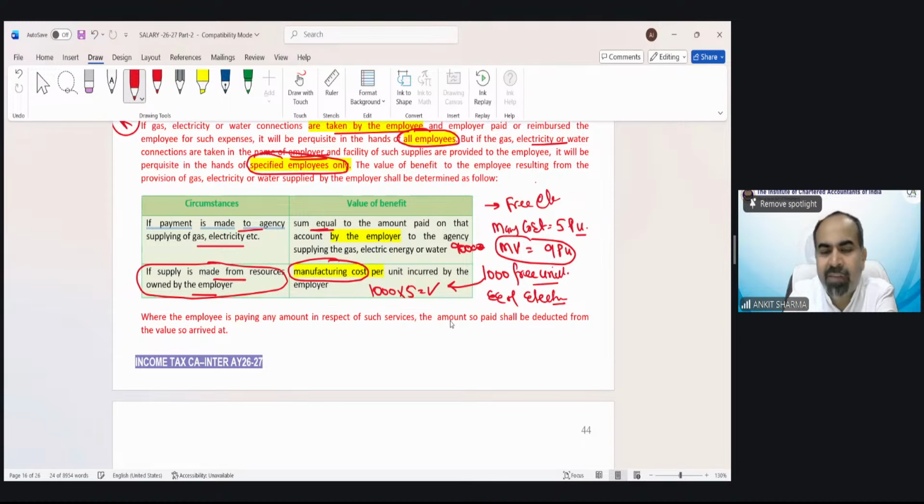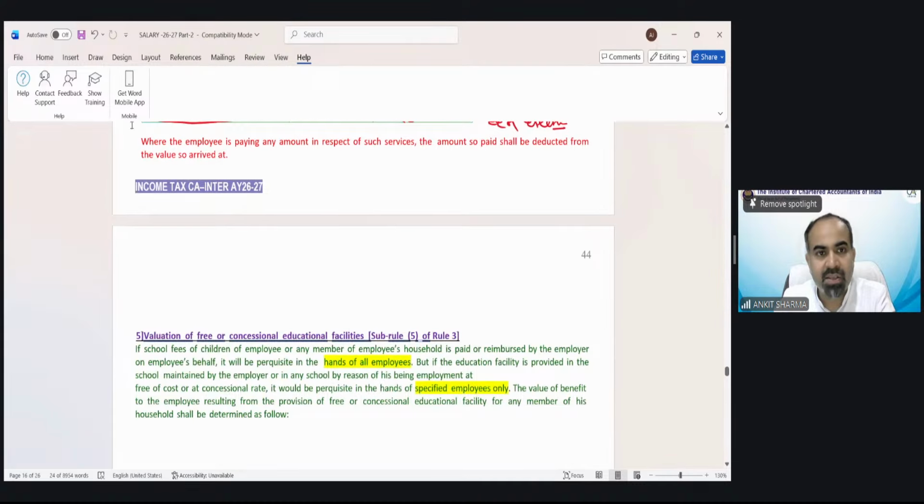So very simple. If the employer is providing from own resources, he is the manufacturer of electricity, gas, etc., then the taxable value would be the cost to the employer, and that would be the manufacturing cost. That would be given in the question. If the employer is not providing it himself, he is taking those things from outside, then of course the market value would be the amount paid by the employer and would be taxable in your hand. Same case.